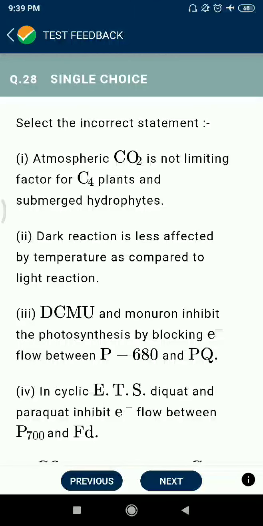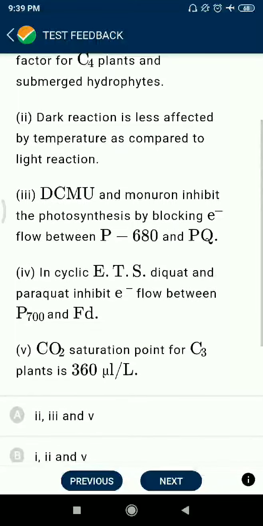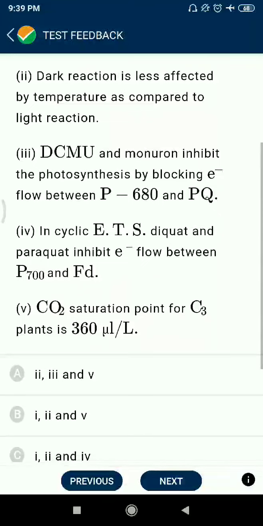Question 28. Select the incorrect statement. Okay. उसके बाद फिर atmospheric CO2 is not a limiting factor for C4 plants and submerged hydrophytes. Okay, correct. Dark reactions are less affected by temperature as compared to light reactions.